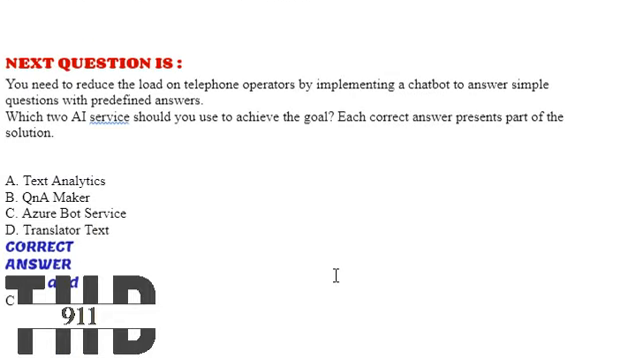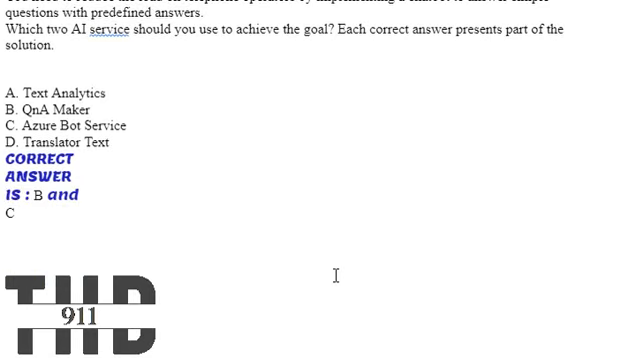Our next question. You need to reduce the load on telephone operators by implementing a chatbot to answer simple questions with predefined answers. Which two AI services should you use to achieve the goal? Option A, text analytics. Option B, QnA Maker. Option C, Azure Bot Service. Option D, Translator Text. The correct answer is options B and C, that is QnA Maker and Azure Bot Service.